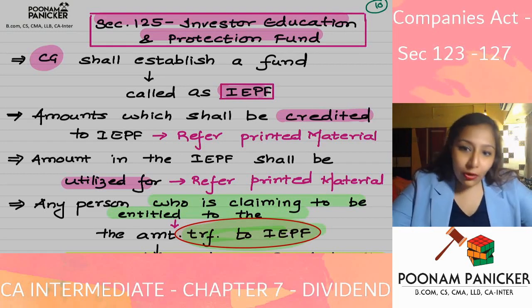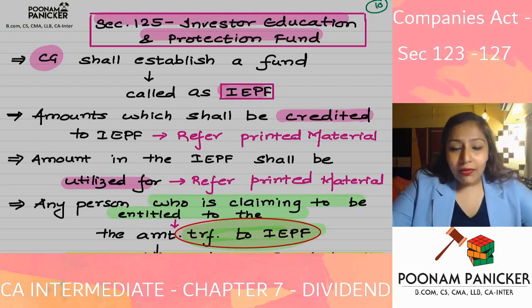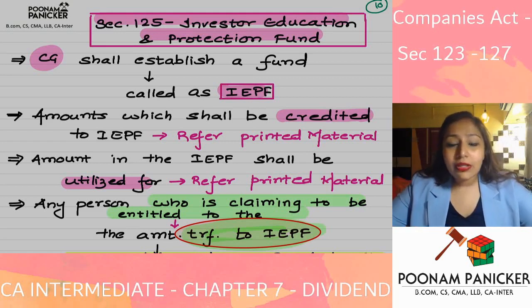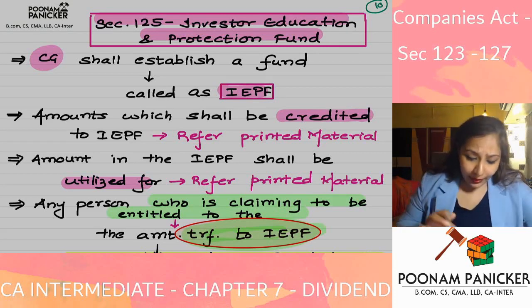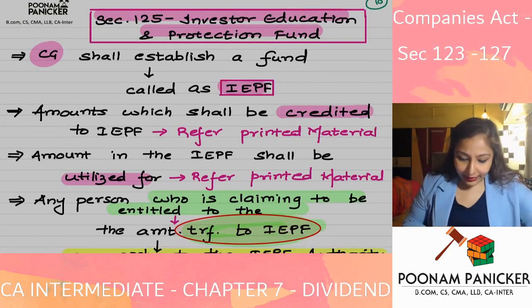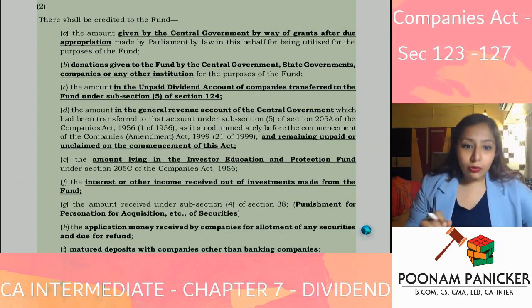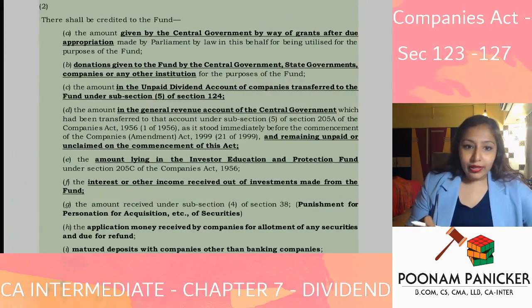One of the amounts which we already know as per the provisions of Section 124 is the amount which is lying in the unpaid dividend account for a period of how many years? 7 years. So that amount does go to the Investor Education and Protection Fund. Over and above that, there are certain other amounts which will also go to the Investor Education and Protection Fund.